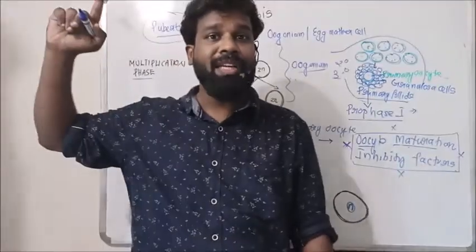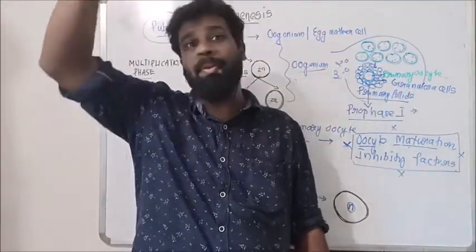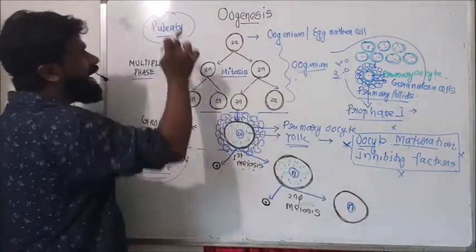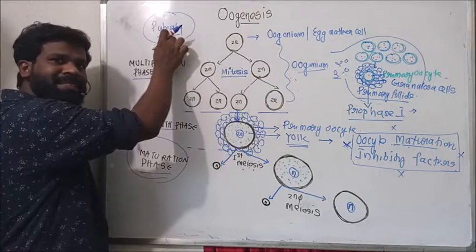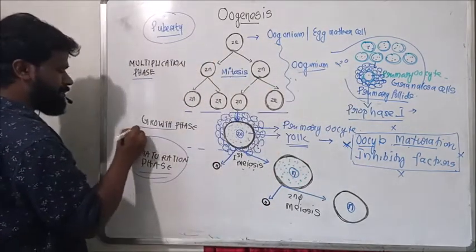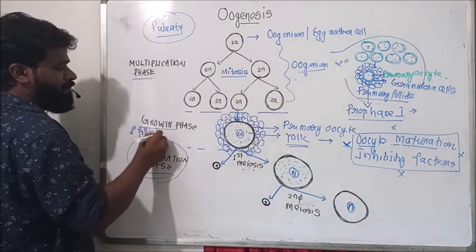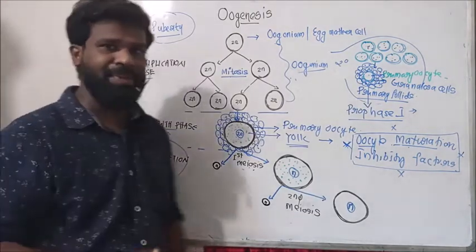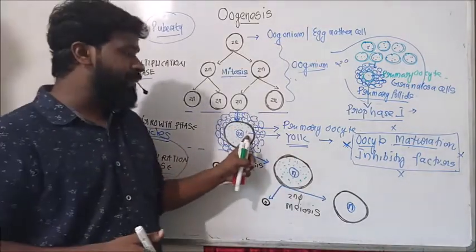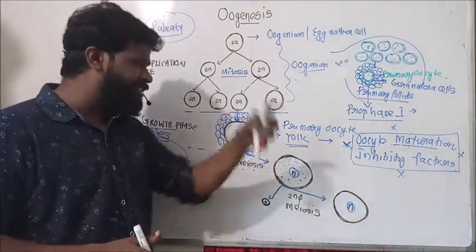We know oogenesis begins before birth in the embryonic stage, but the first meiosis is completed only at the puberty stage. In which follicle? In the tertiary follicle. We'll discuss this follicular development later. Anyway, in this tertiary follicle, this primary oocyte completes the first meiosis.